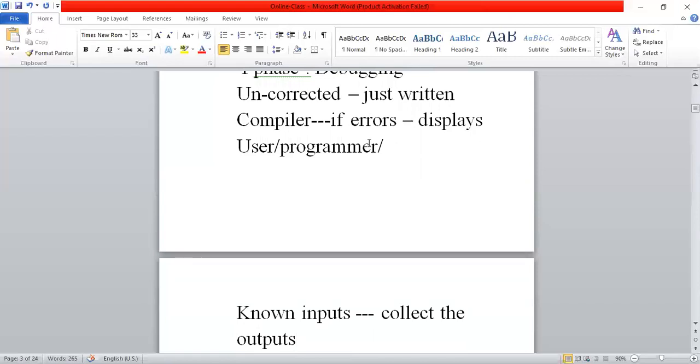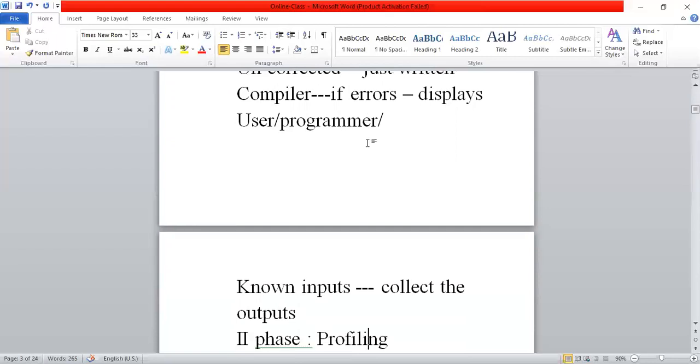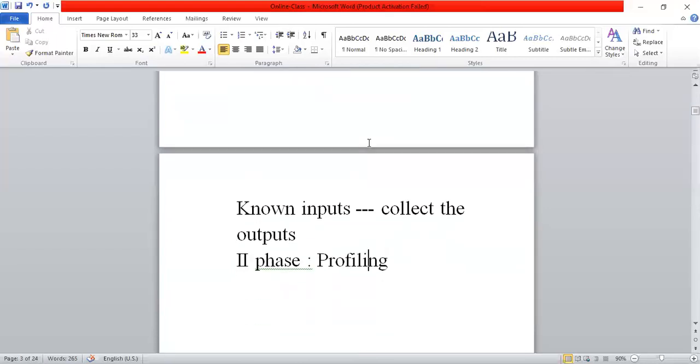Now the program is corrected. Whenever you compile again, if no error is there, then we get the result as compilation success. Then we say that the program is corrected successfully. Once you get the message like compilation success, then we give known inputs and we can gather the outputs from that particular program. So in the debugging process, we collect the outputs also just by giving known inputs.